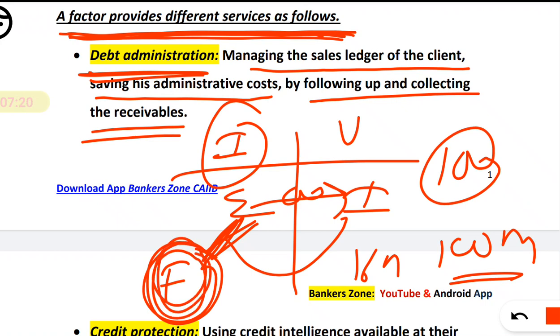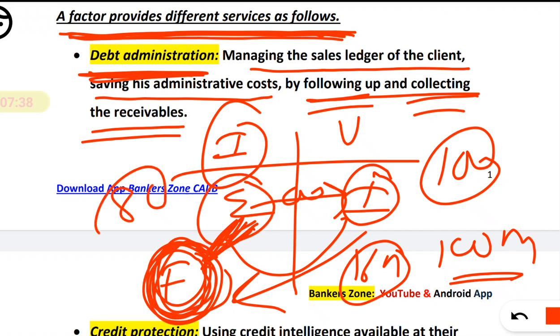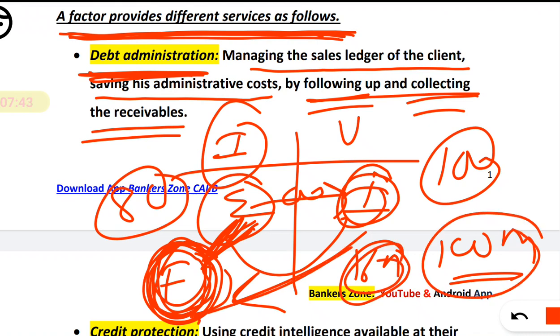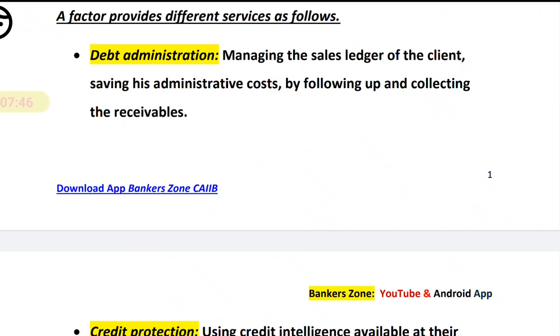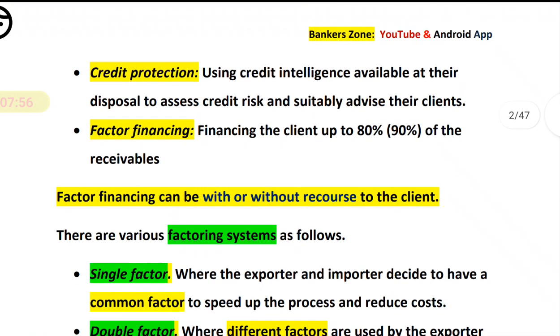So the factor will do the debt administration, do the follow-up that is required, and also collect the receivable from the importer. He will immediately give you the money, but after 6 months, upon agreement, the importer will send the payment to whom? The factor, because the factor has financed the exporter, that is, upfront 80%. So the importer will send 100 after 6 months to the factor. It is a very easy and understandable concept. Debt administration is done by the factor.